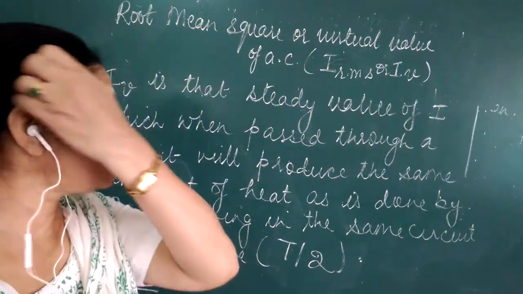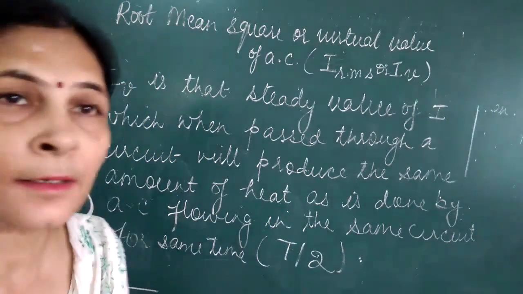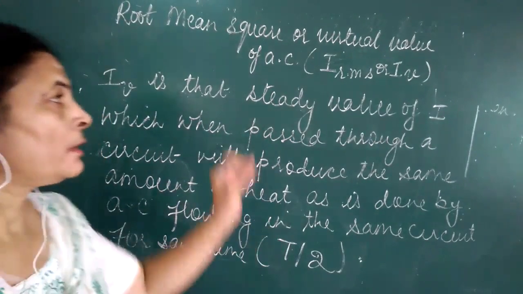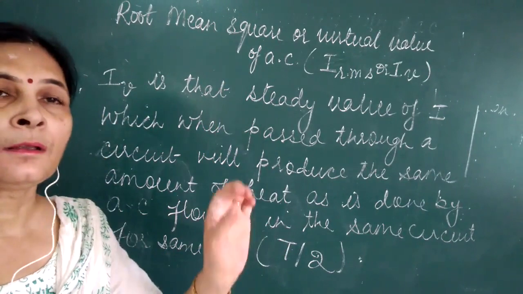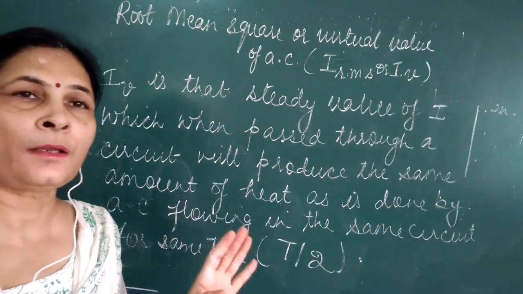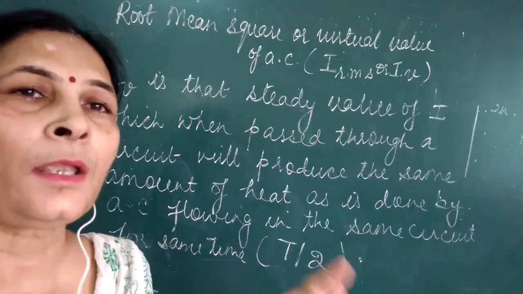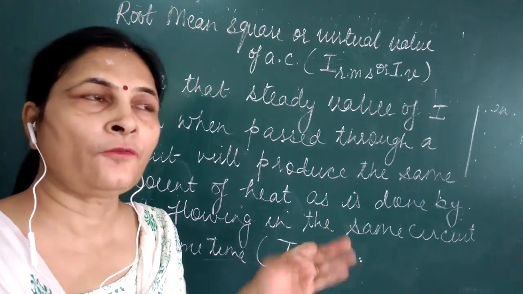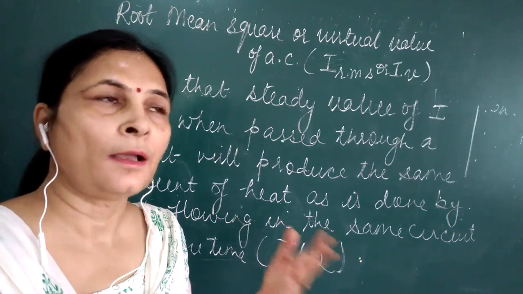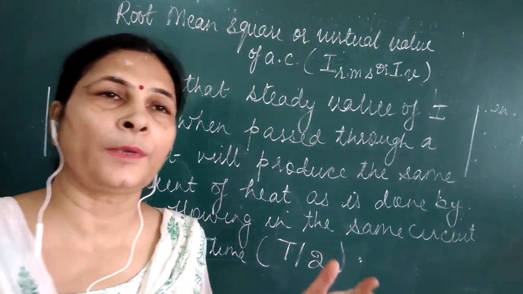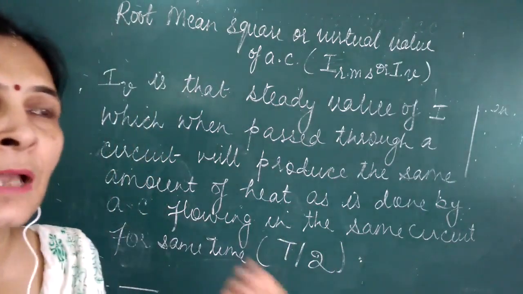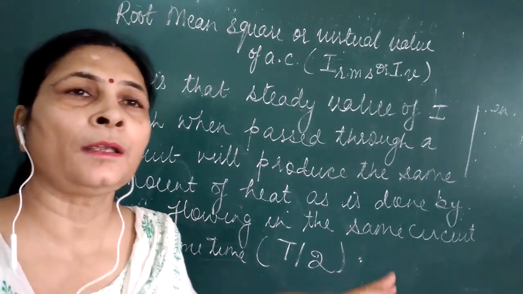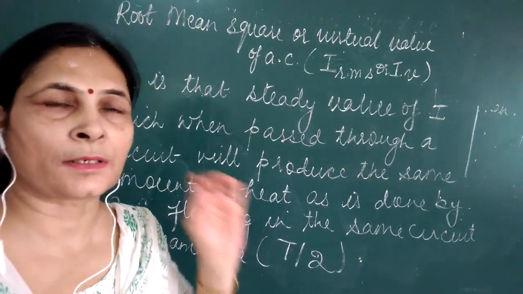So now, if you have understood the definition which we did yesterday, it will be very easy for you to understand this definition. We have a same circuit, and we have allowed AC to flow through it. The AC waveform which we have taken is generalized: I equals I naught sin omega t. So that current is flowing in the circuit, and some heat is produced in time T by 2 in the given resistance.